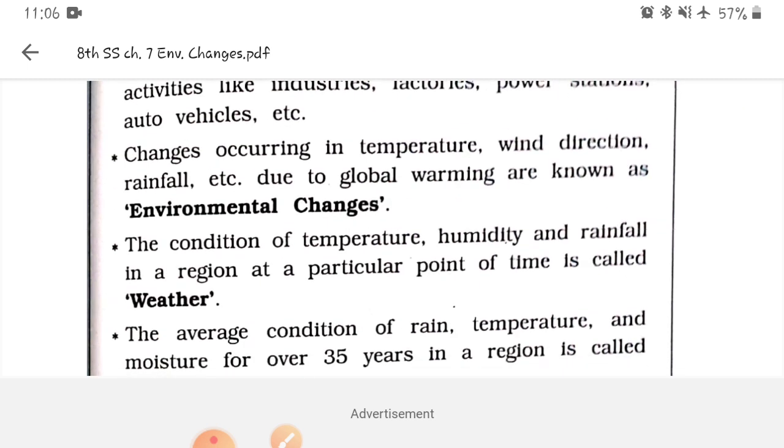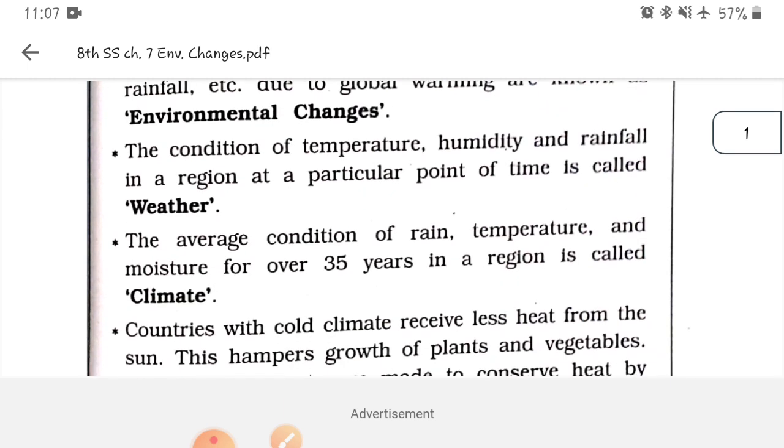Now changes occurring in temperature, wind direction, rainfall, etc. due to the global warming are known as environmental changes. Now let us see what is environmental change. The change in temperature, we have experienced that the temperature is very high nowadays, wind direction, then rainfall, all these natural things are changed, and those changes are called environmental changes.